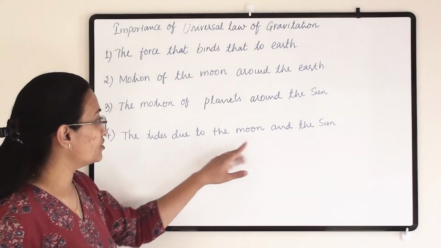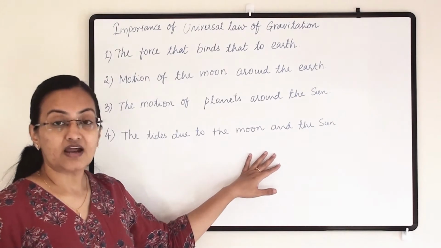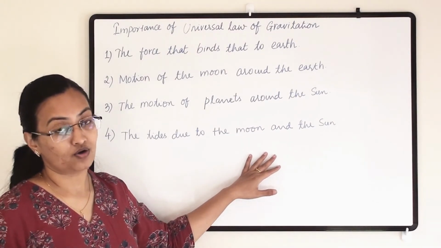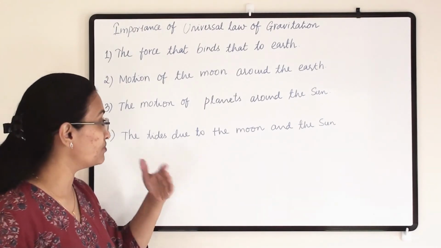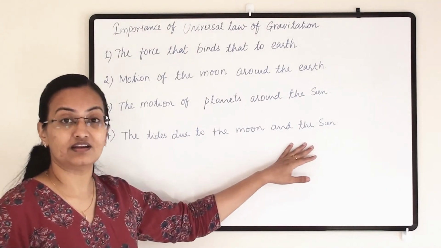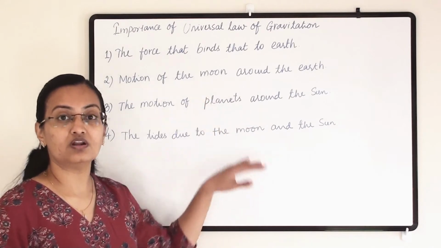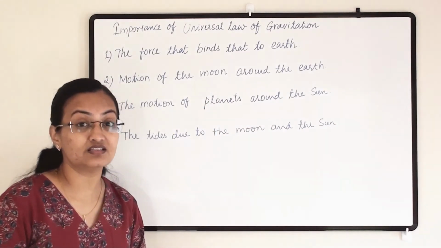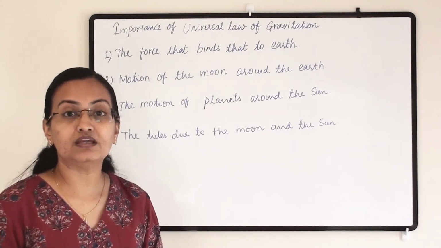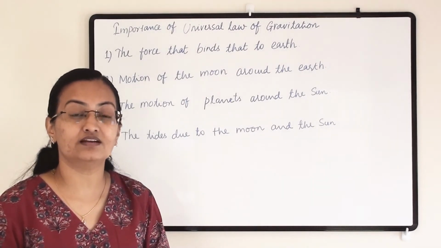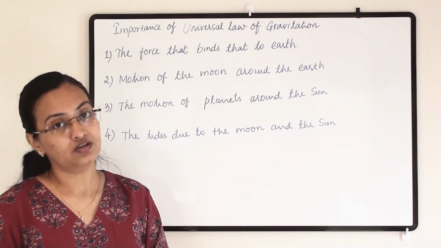The tides due to the moon and the sun. Tides are an important part of our ecosystem and ecology, and they happen because of the gravitational force of the moon and the sun. So these are the important points, and this is the importance of gravitational force. Without it we cannot survive, and our ecosystem would not survive on the earth.